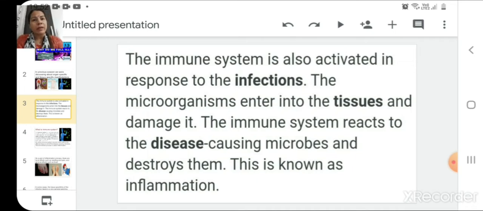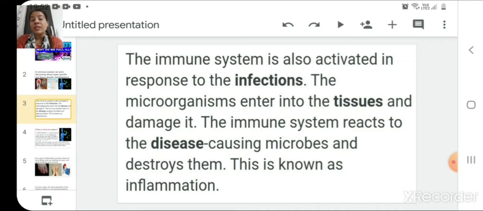Nowadays, you must have heard the news, you must have seen so many advertisements which show that by eating giloy, by eating tulsi, or many other things, you can boost up your immune system. So why do you need to boost up your immune system in this corona situation?